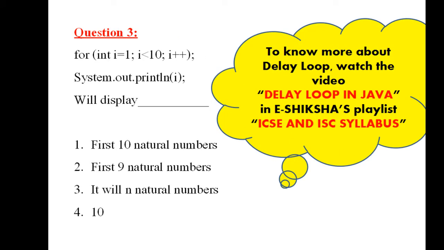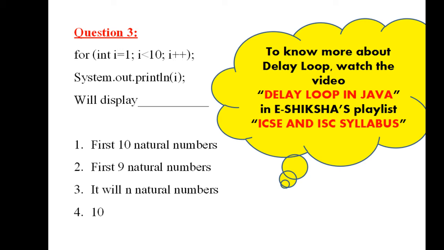Question number 3 is: for (int i = 1; i < 10; i++), and after that you have a semicolon. It means the loop will go fewer than 10 times, but there is nothing to do in the loop body because you have a semicolon at the end. So this is a delay loop. When you come out of the loop, the last value of i would be 10.